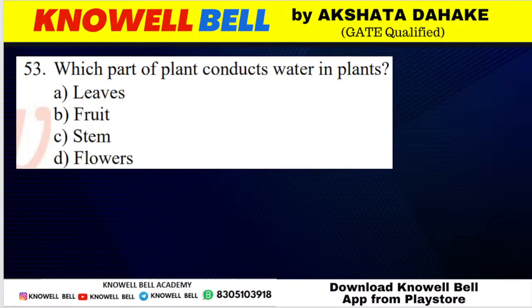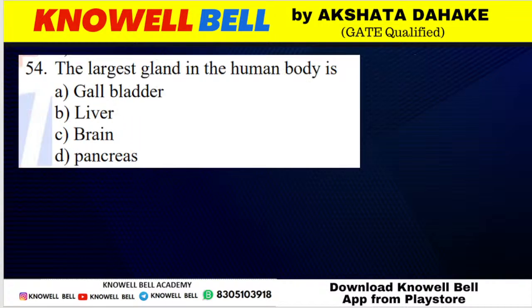Question number 237. Which part of plant conducts water in plant? Which part of plant is responsible for conduction of water? Plant का कौन सा part होता है that is responsible for conduction of water? Leaves, fruit, stem, flowers. Good. All of you are right here. What is the correct answer for question? Correct answer for question is option C, stem. Stem is responsible for the conduction of water. Stem किसके लिए responsible है? It is responsible for conduction of water.